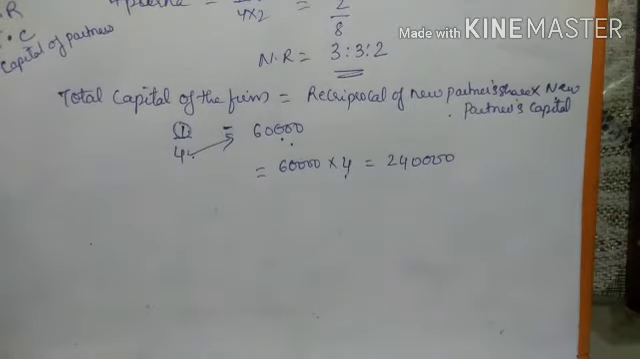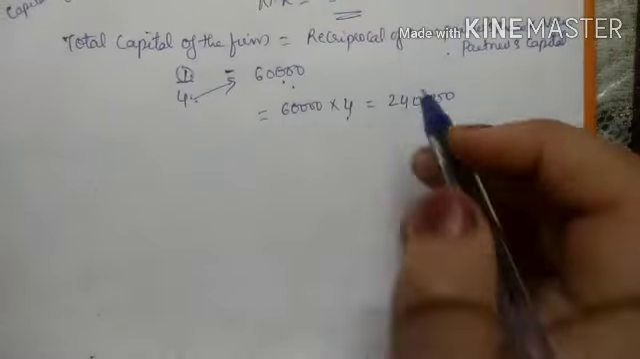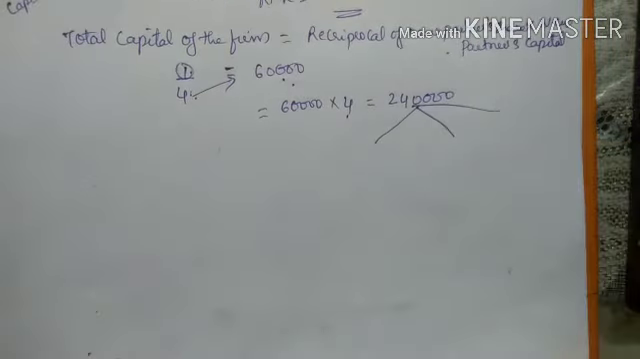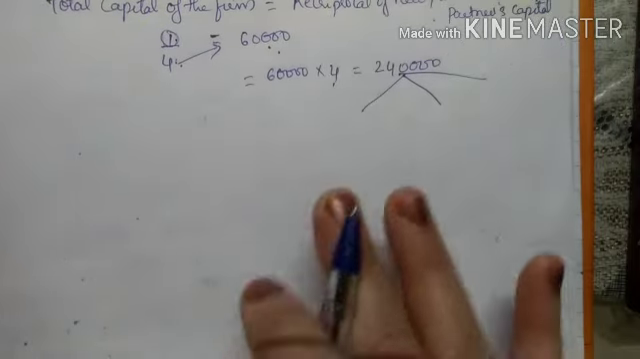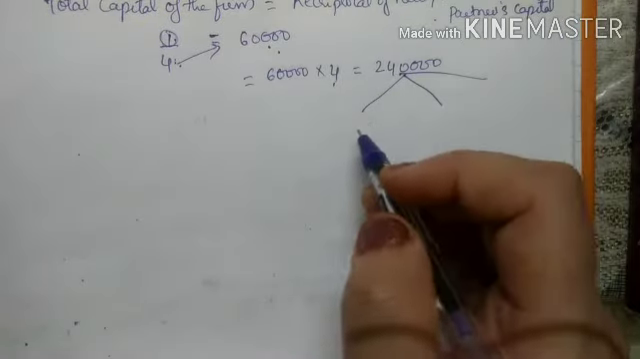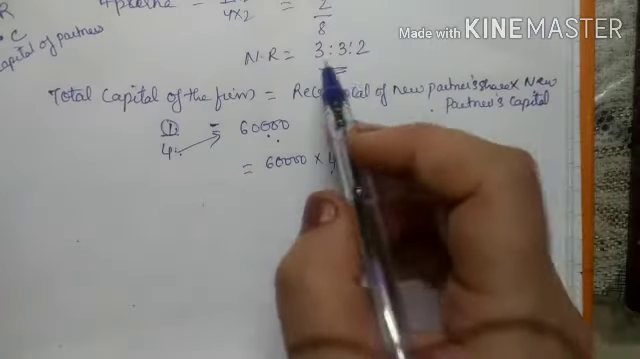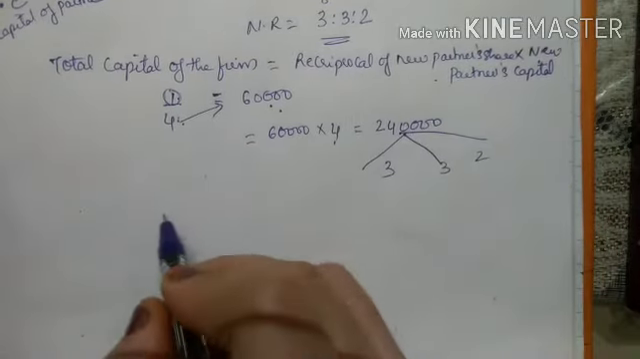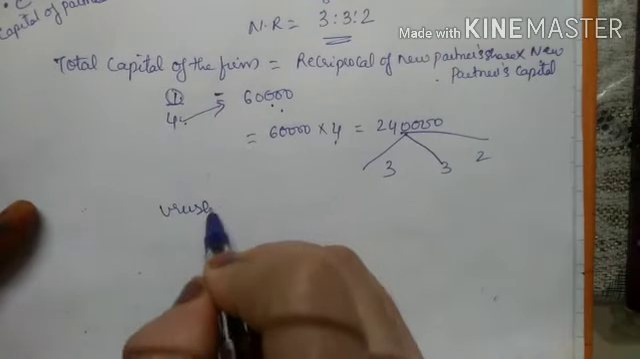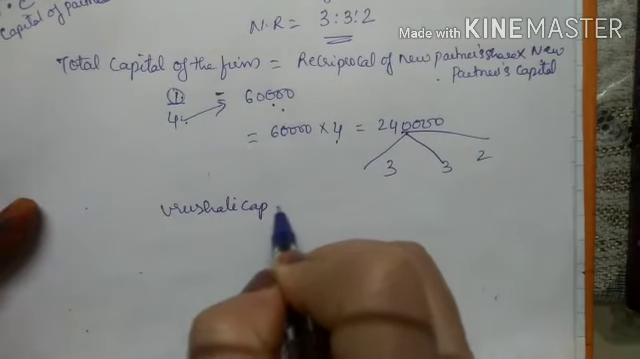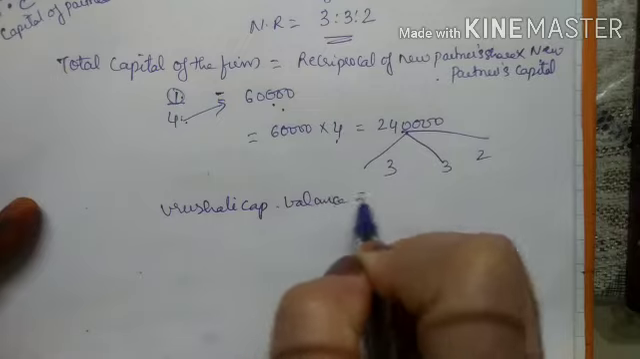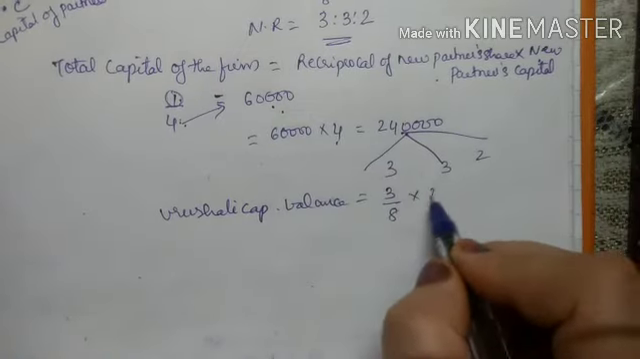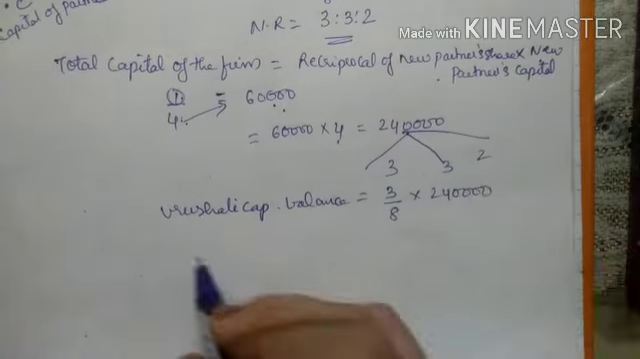2,40,000. So this will be my total capital, right? Now in this total capital, this is the firm's total capital. So from this we have to distribute in this new ratio, that is 3:3:2. So for Vrushali, what will be the capital balance? The new ratio is 3/8 into 2,40,000, right?